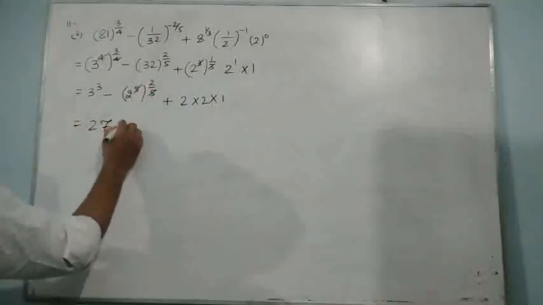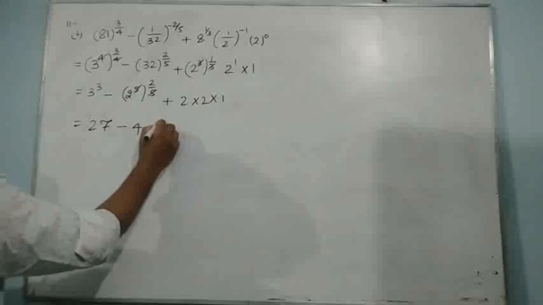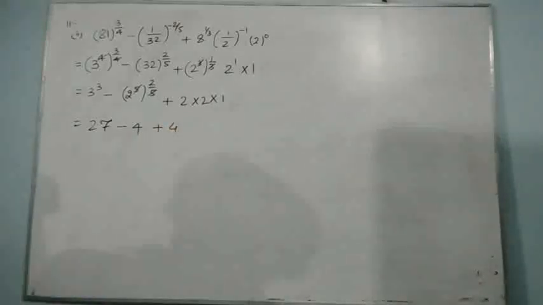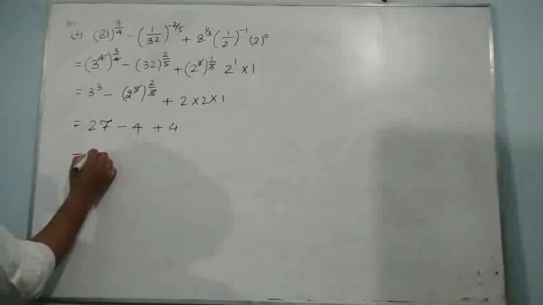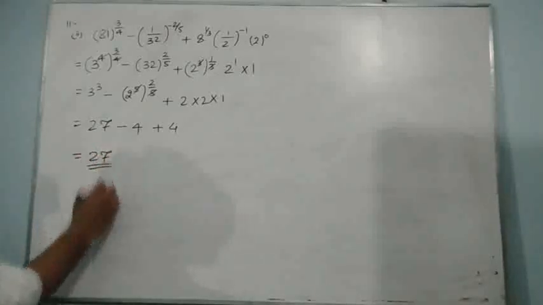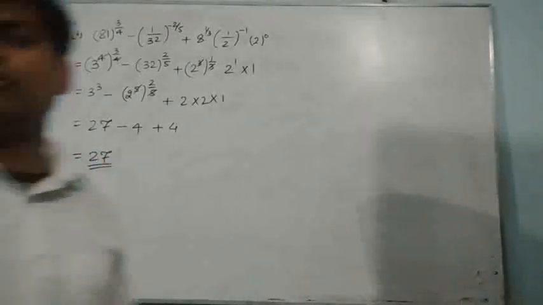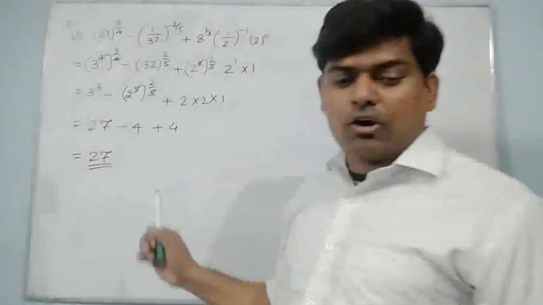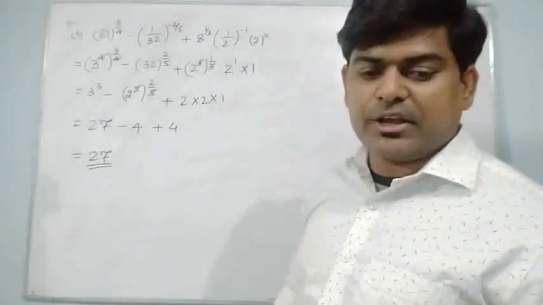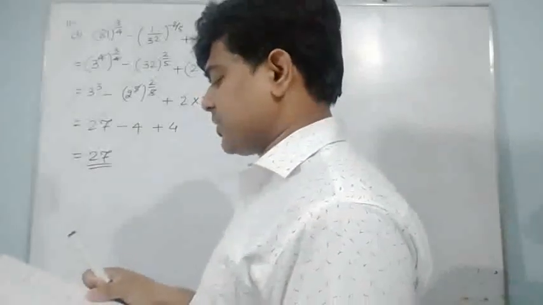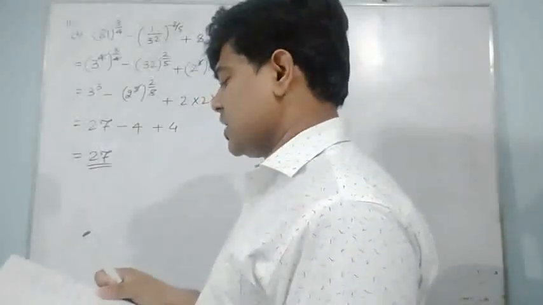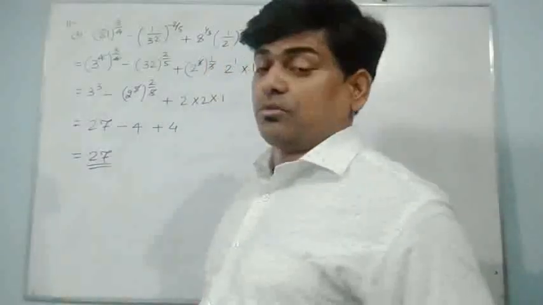2 to the power 2 is 4, and that again 4. What will happen? 4 and 4 can be cancelled. You can see 4 and 4 can be cancelled. The result is 27. Again you can check once again all these things whatever I have written. Our question was simply 81 to the power 3 upon 4, 1 upon 32 to the power minus 2 upon 5, 8 to the power 1 upon 3, 1 upon 2 to the power minus 1. Same thing what I have written.